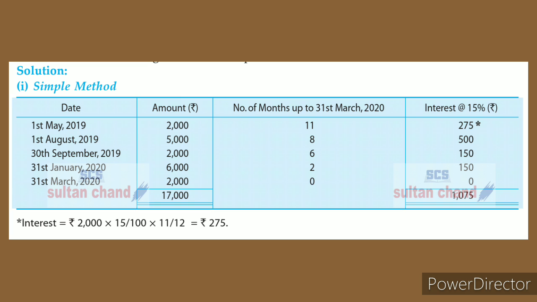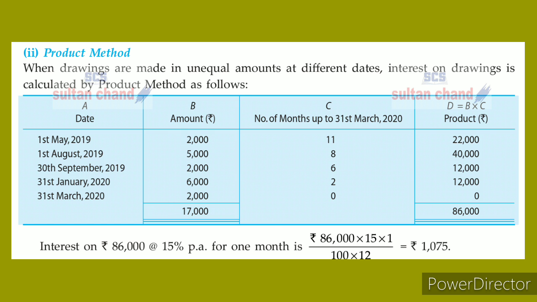And product method, when drawings are made in unequal amounts at different dates. Interest on drawings is calculated by product method as follows. See that illustration, the same illustration, only they are calculating differently. He withdrew 1st May 2019, how much rupees? 2000 rupees, and there are 11 months, but here they are not giving importance to those 11 months, so they are straightly multiplying with 2000 rupees. 2000 into 11 is equal to 22,000.